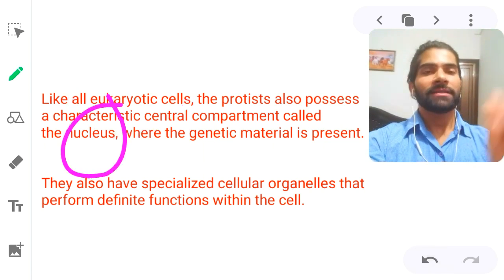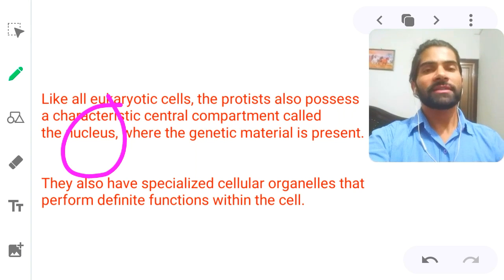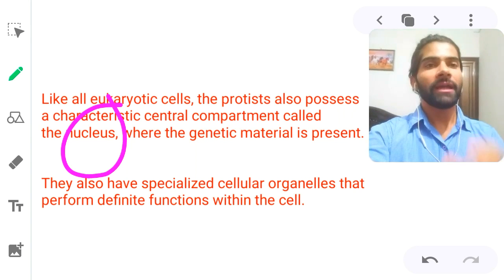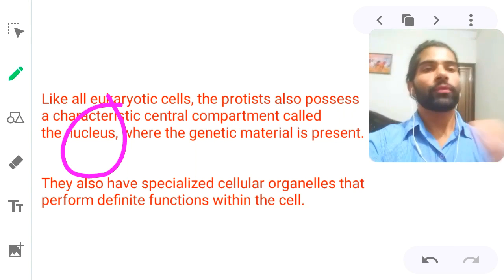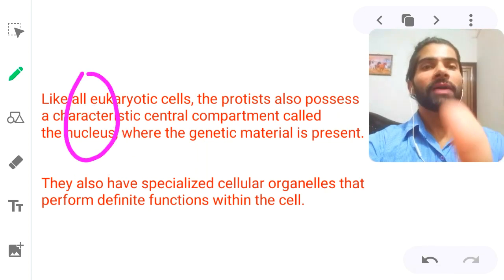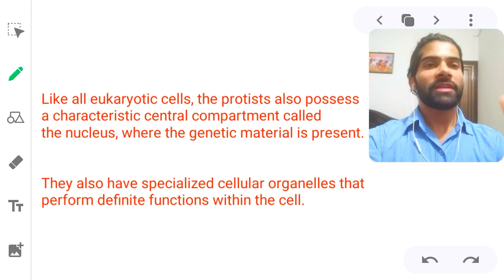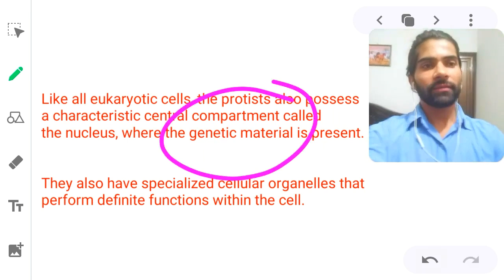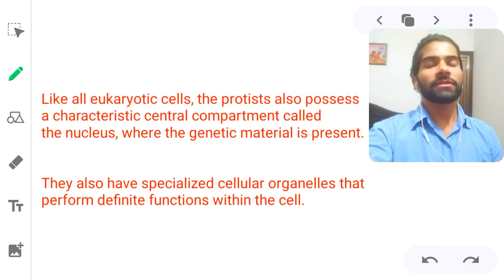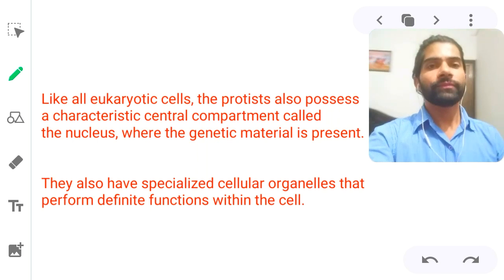Next point, it is like any eukaryotic cell, the protists also possess a characteristic central compartment called a nucleus. जैसे कि और सेल्स हैं यूकैरियोटिक जिसमें न्यूक्लियस होता है वेल डिफाइंड. सो यहाँ पर भी न्यूक्लियस आपको देखने को मिलेगा. सो दैट्स व्हाई it has genetic material, that is DNA. You know very well what is DNA, deoxyribonucleic acid.